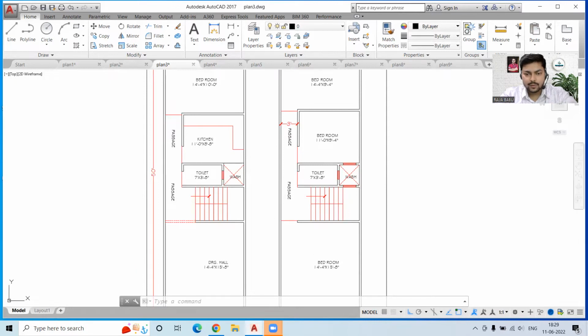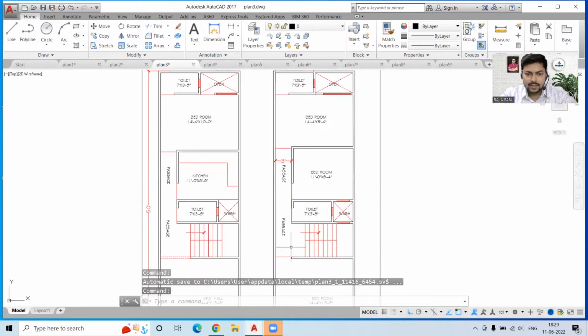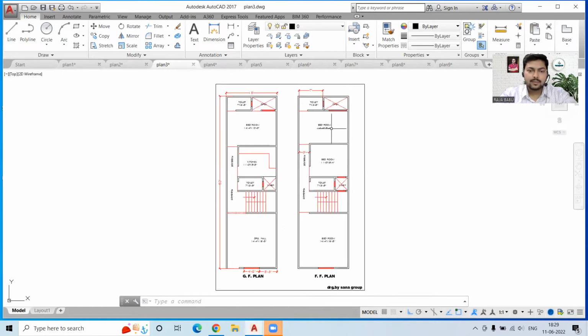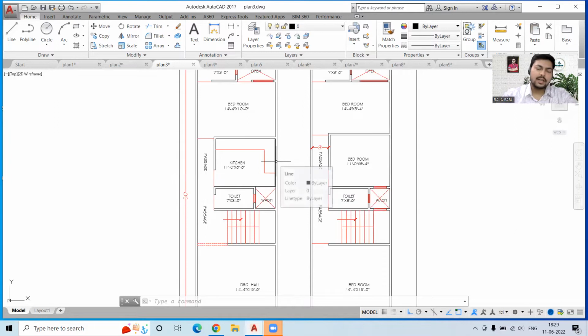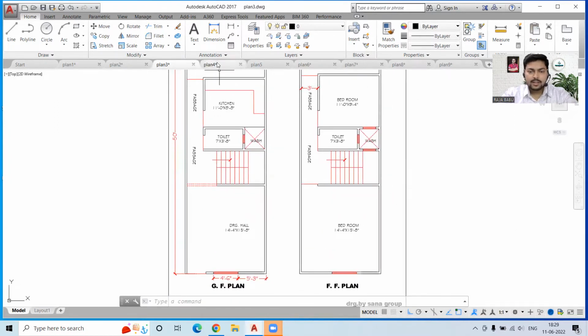We have one bedroom over here, and then we have just this bedroom, and then we have this toilet, again a bedroom, and again a bedroom. So this is quite good. This is better. If you want to use it like a hall or anything, you can also use it because the space is ample for that also.